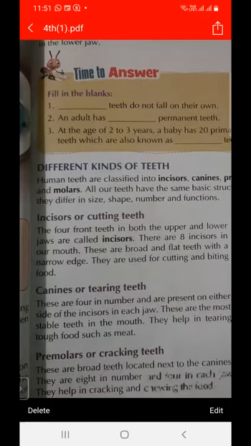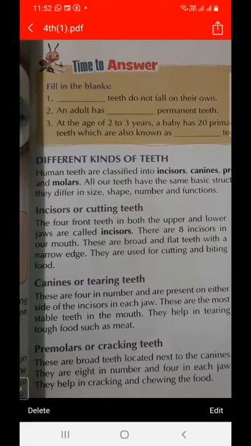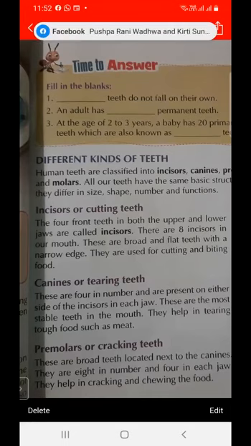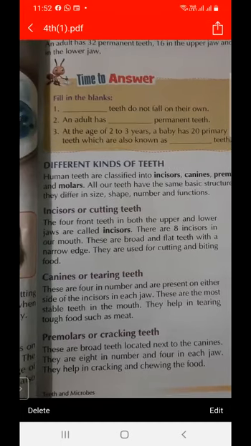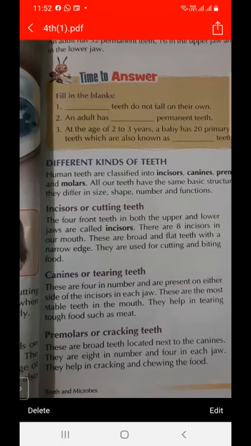First is incisor, second is canine, then premolar, and then molar. What do you mean by incisor? The 4 front teeth are called incisors. Next is canine, and there are 4 of them. Next is premolar. Premolars are very broad teeth, and they help in cracking and chewing the food.